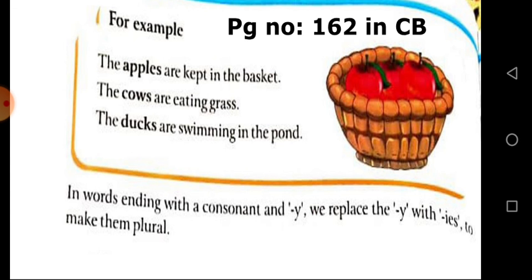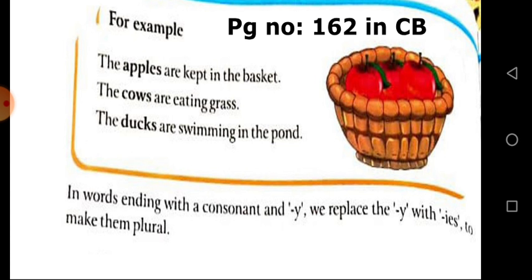There are more apples in the basket, right? So the apples are kept in the basket, and we should add the ending "s" for the plural form. The apples are kept in the basket. The cows are eating grass. The ducks are swimming in the pond. So everybody clear about this?